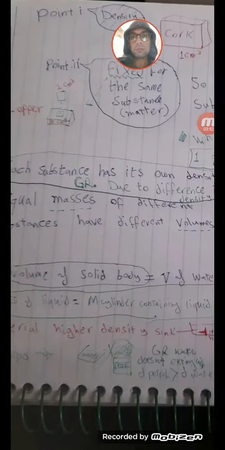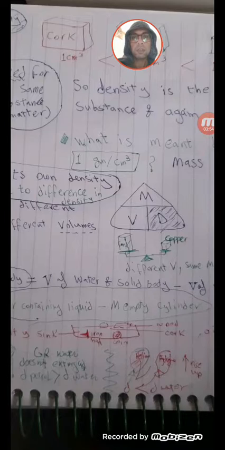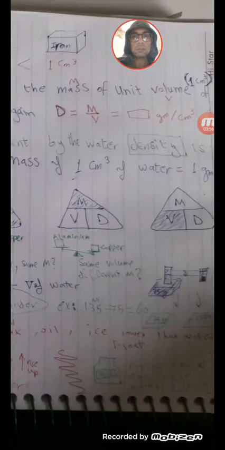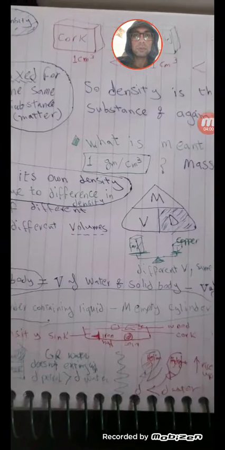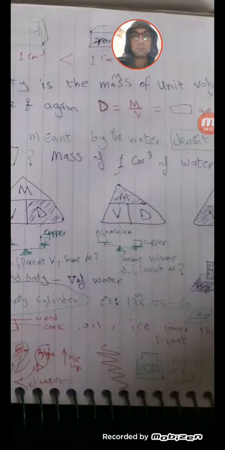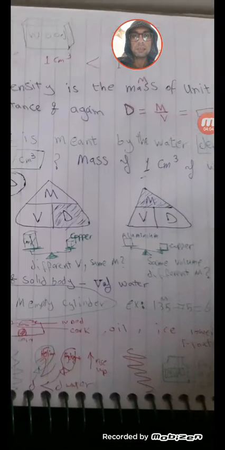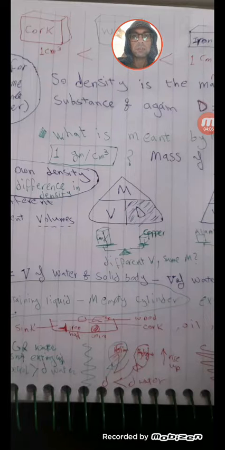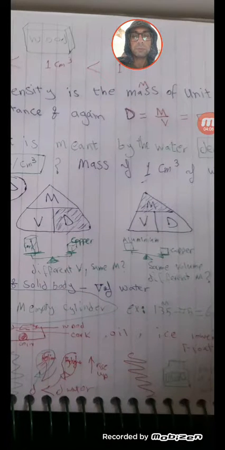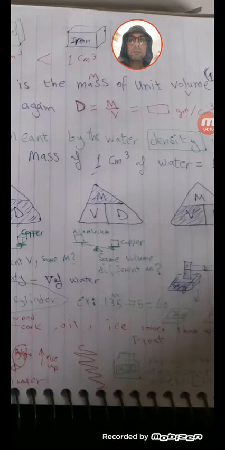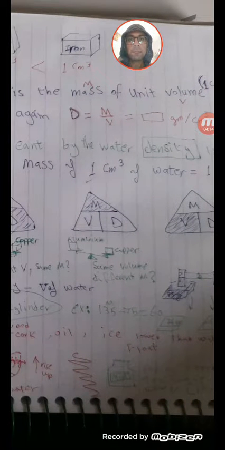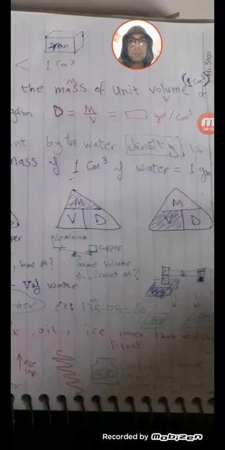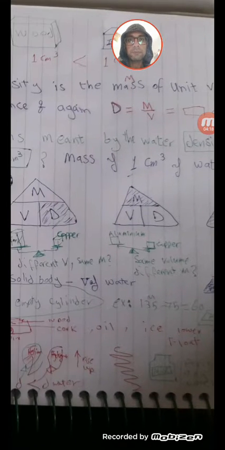Before the third point, we'll talk about what is meant by saying the water density is 1 gram per cubic centimeter. The answer will be: the mass of 1 cubic centimeter of water equals 1 gram.